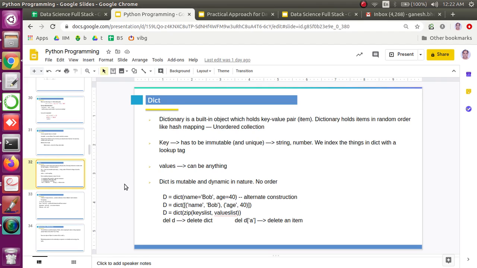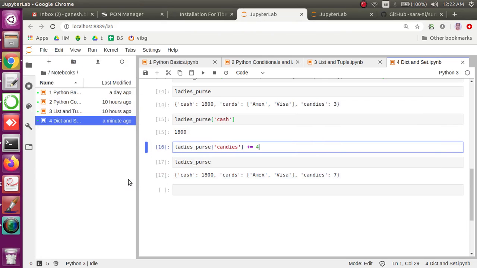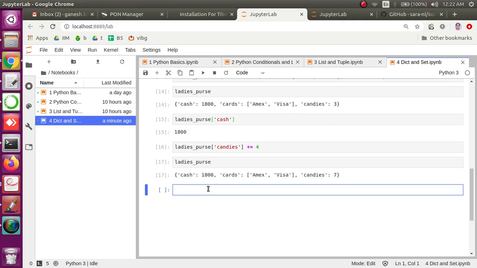It can be a dictionary itself, right? That is called a nested dictionary. It can be a list, a tuple, an integer, a float. It can be anything. It can be a user defined object, which we haven't discussed yet, but we will be discussing going forward how to have your own objects. So that is pretty much about what values and keys we can use in the dictionary. Okay, so this is how it looks.